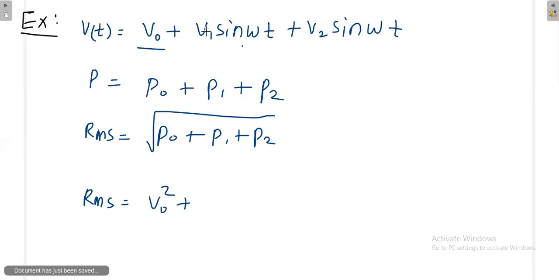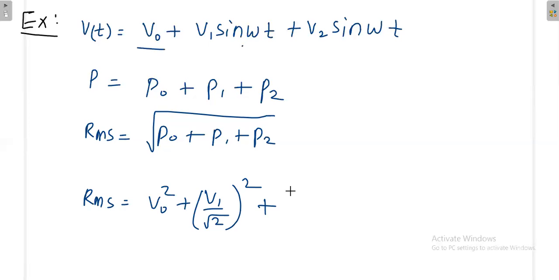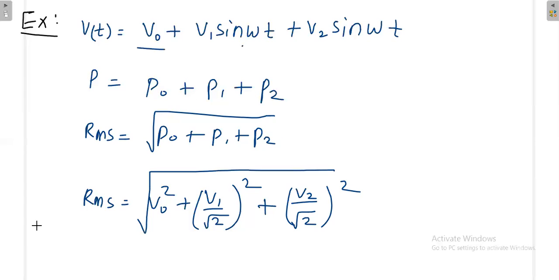What is the power of the second one? It is V1 divided by root 2 whole square, because to calculate the power of a signal you should know its RMS value. And the third is V2 divided by root 2 whole square, then overall square root. Then you will finally get the RMS value.